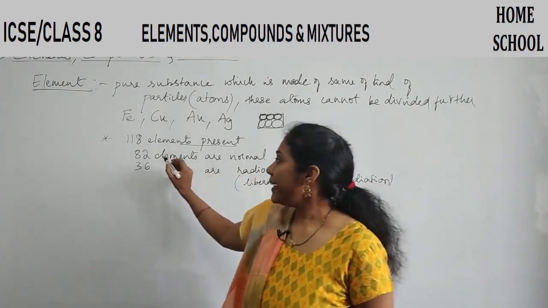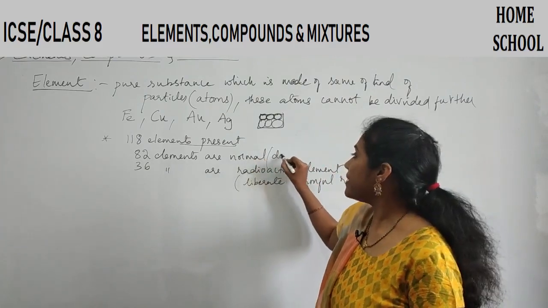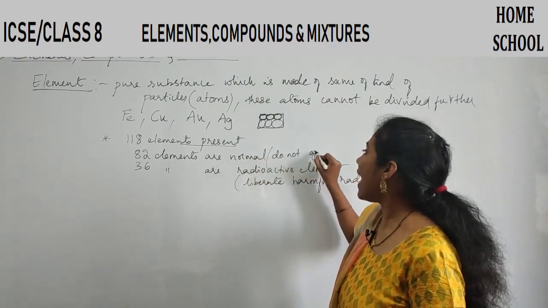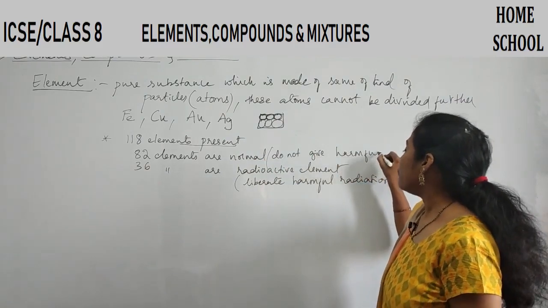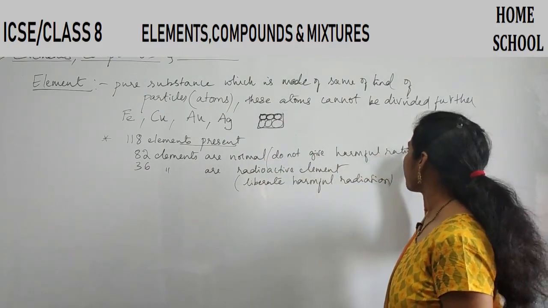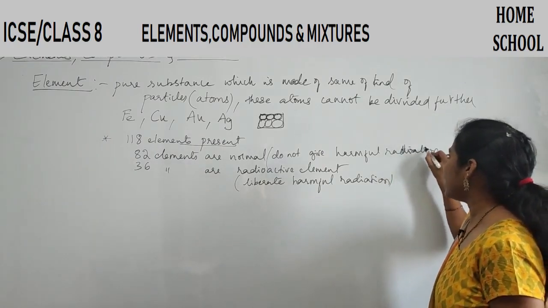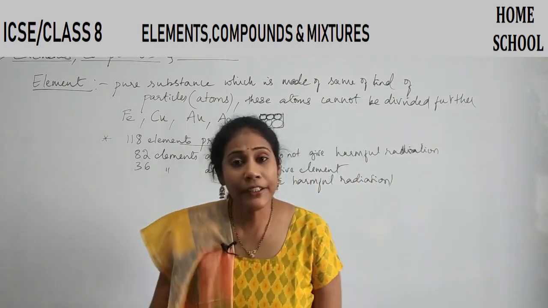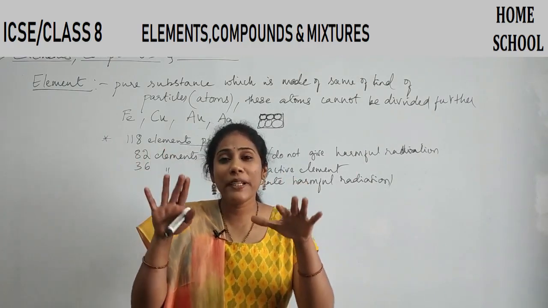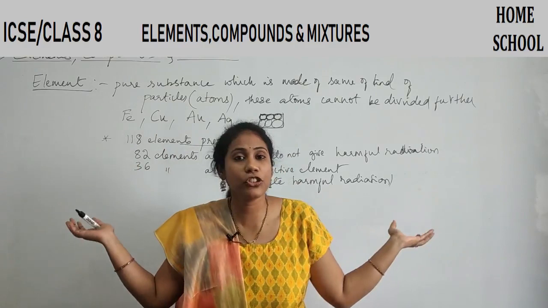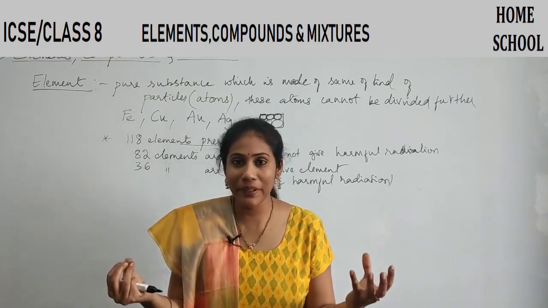They liberate harmful radiations, guys. Right? So 82 elements are normal elements. Normal elements do not give harmful radiations. This is an important point one has to remember. And all these 118 elements have been beautifully arranged in the so-called periodic table.